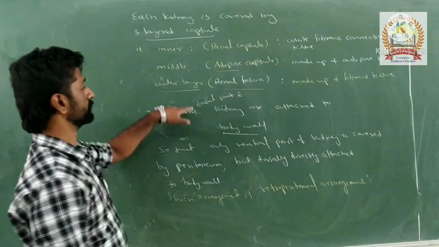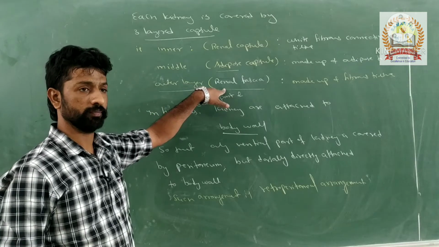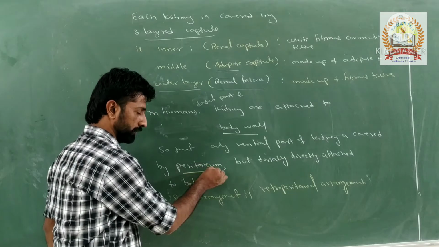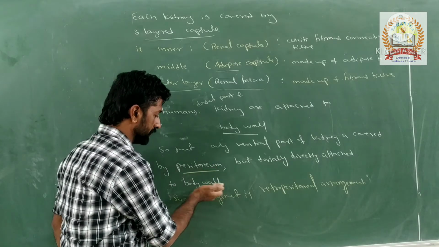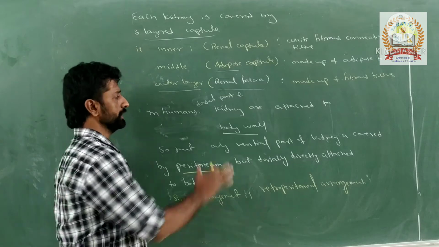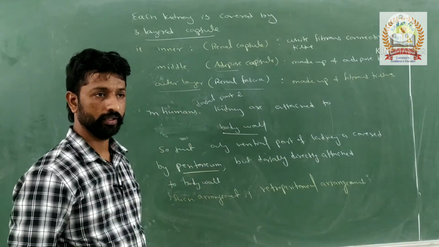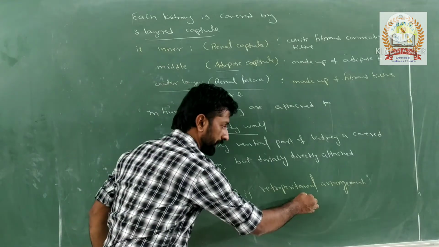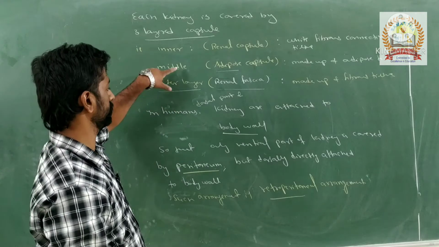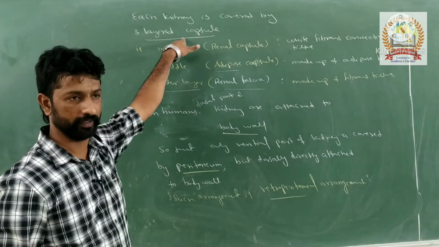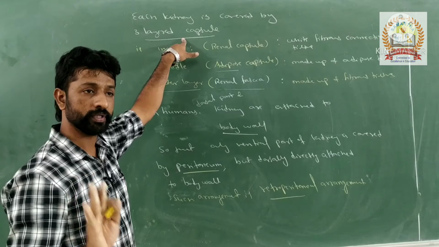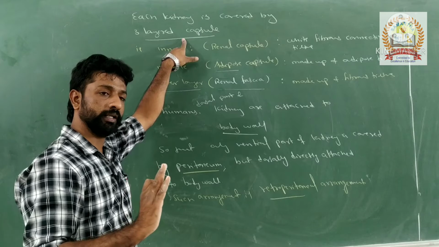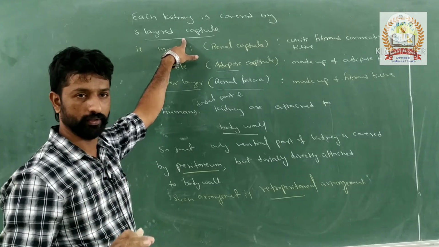The protective covering of the kidney will be absent on the dorsal side, because dorsally it is attached to the body wall. On which side will the peritoneum be absent? The dorsal side of the kidney, because there the kidney is attached to the body wall, not the abdominal wall.